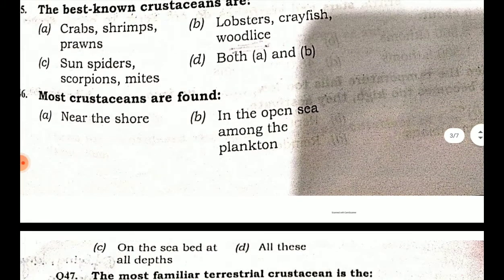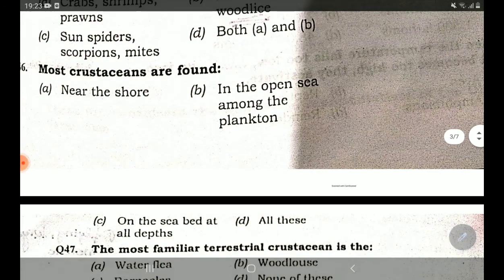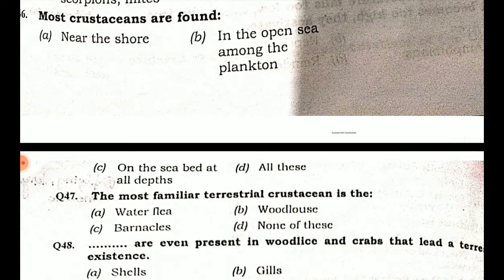Most crustaceans are found: option A near the shore, option B in the open sea among the planktons, option C on the seabed at all depths. So most crustaceans are found in all these three places: near the shore, open sea, and at the seabed at all depths. The most familiar terrestrial crustacean is: water-free woodlouse, barnacles, none of these. So the most familiar terrestrial crustacean is woodlice, option B.